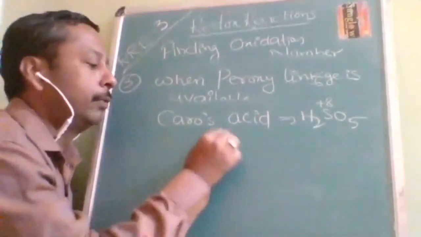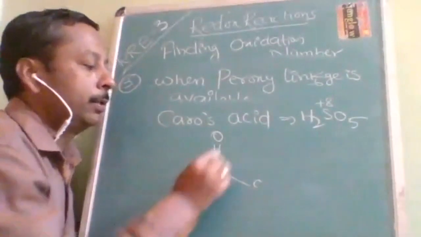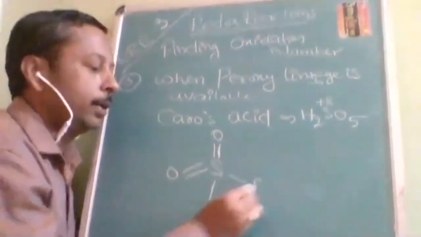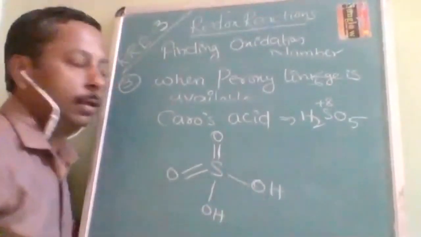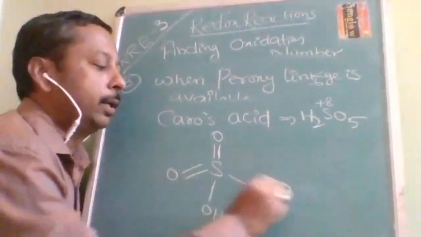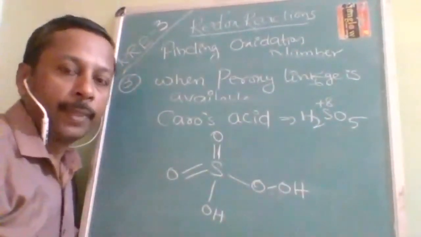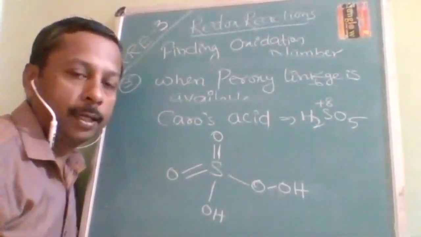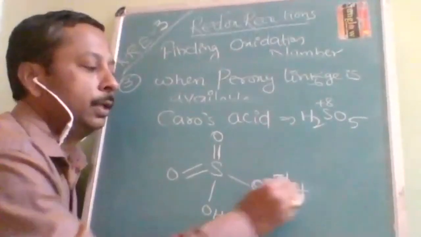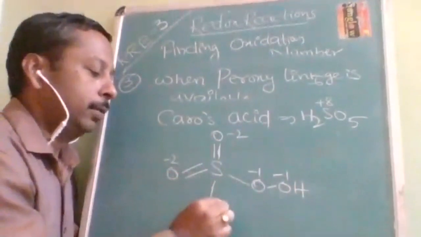So sulfur can form a maximum of how many bonds? Only 6 bonds. Normal sulfuric acid will be like this. There is one more oxygen extra, but I cannot increase the number of bonds, because sulfur has only 6 bonds capacity, 6 unpaired electrons it can provide. So this is a peroxy linkage, this is a peroxy linkage, -1, and the rest are all -2.